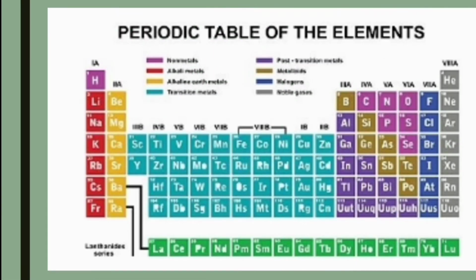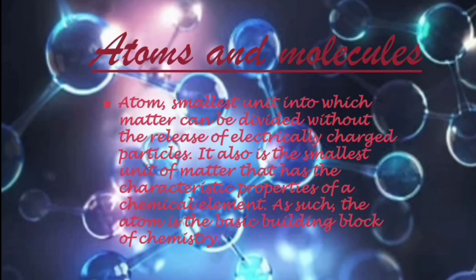One image has been given of the periodic table of elements. The periodic table is a tabular form in which we represent all kinds of elements, all the 118 types of elements. Now, the next topic is atoms and molecules.